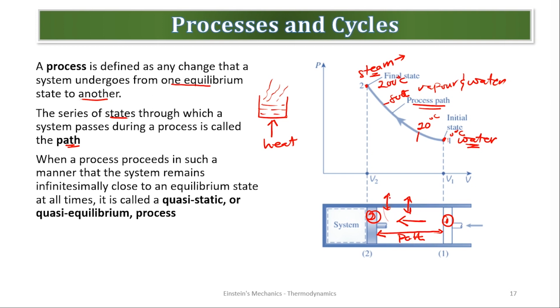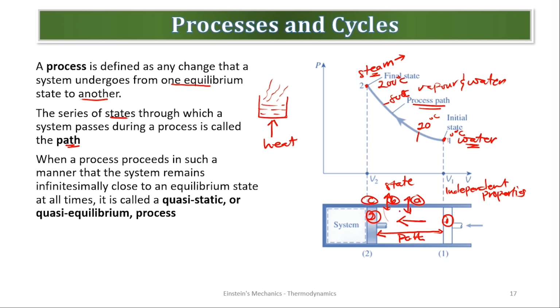At this point, it was in a particular state. Because at this point, let's say, let's call here A. Let's call this point B. At point A, when you check the independent properties, that's the intensive properties, they may vary from point B. For example, pressure at point A may vary from point B. So at A it is a different state, at B a different state, and at C a different state.